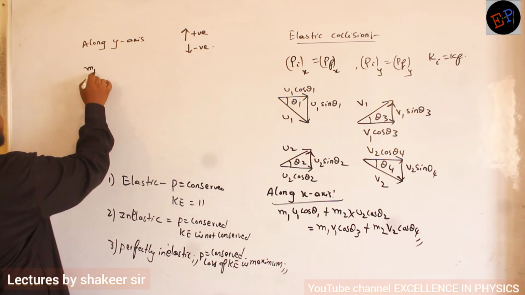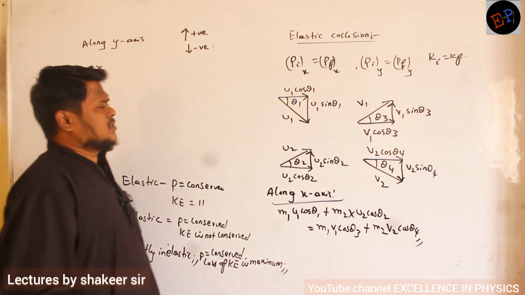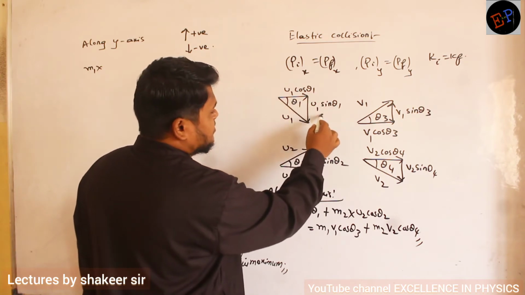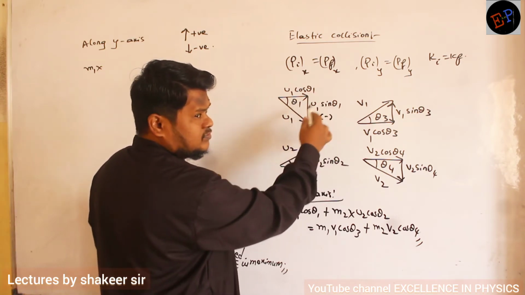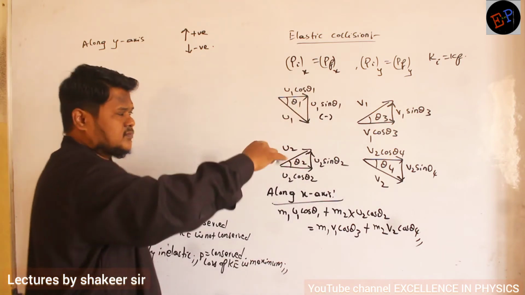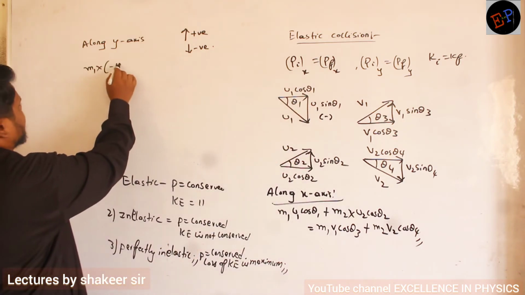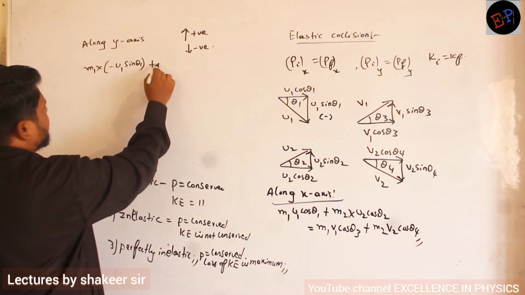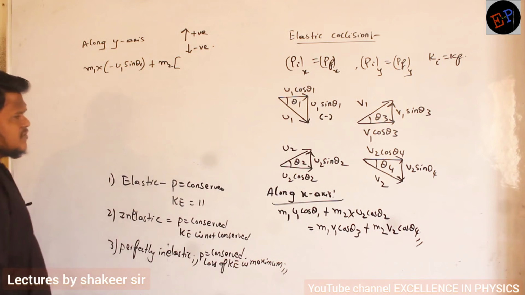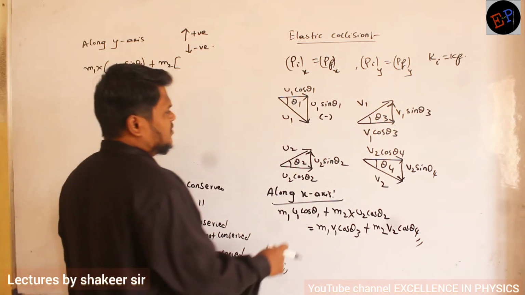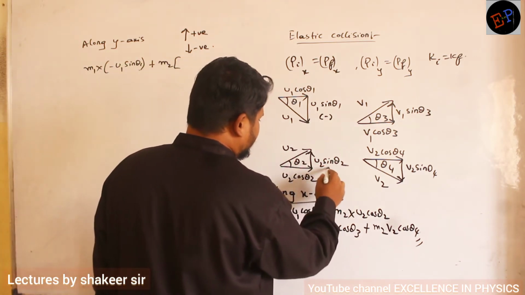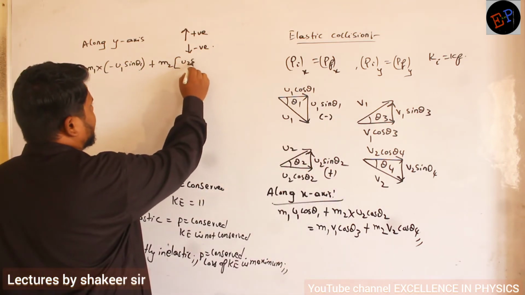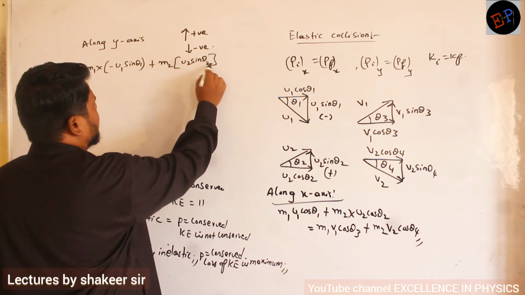So the mass of the first body is m1, and what is its initial velocity along the y-axis? Minus u1 sin theta 1. This is a negative value. Why negative? It is traveling towards the negative y-axis, no? So minus u1 sin theta 1. Plus the mass of the second body is m2, and what is its velocity? The second body, this is positive because it is towards the positive y-axis, no? So u2 sin theta 2.